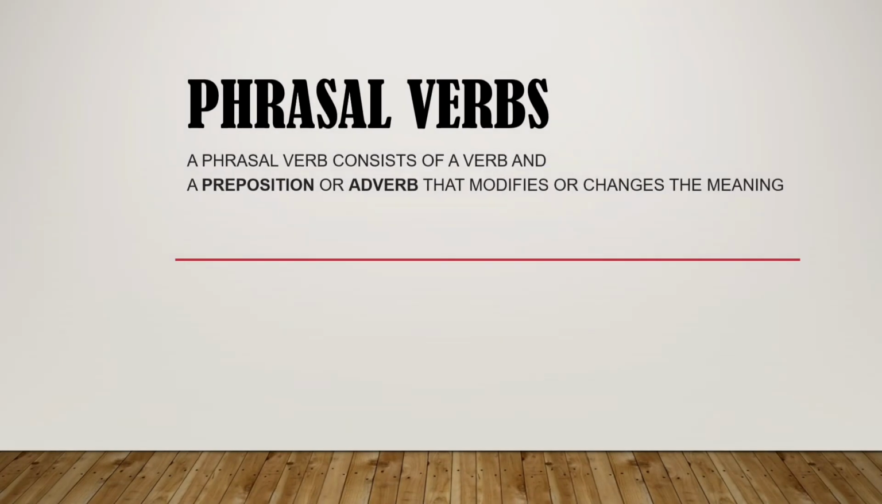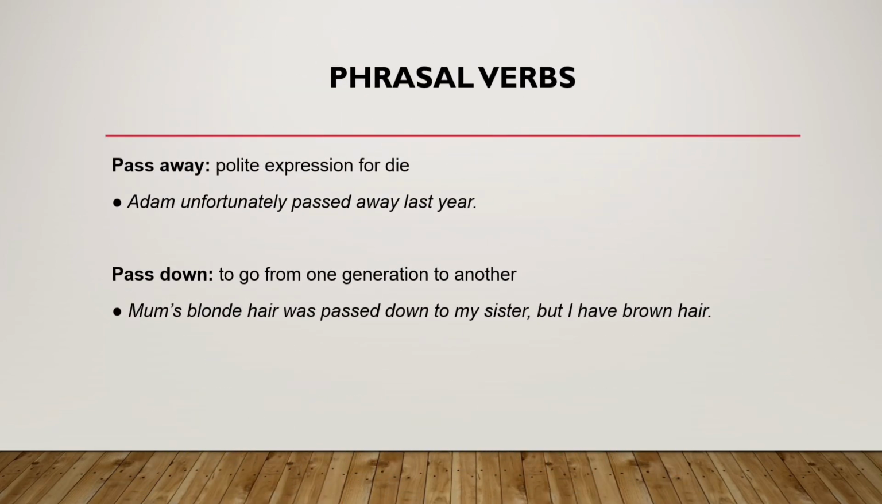Phrasal verbs. A phrasal verb consists of a verb and a preposition or adverb that modifies or changes the meaning. Pass away. It is the polite expression for die. For example, Adam unfortunately passed away last year. Pass down. To go from one generation to another. Mom's blonde hair was passed down to my sister, but I have brown hair.